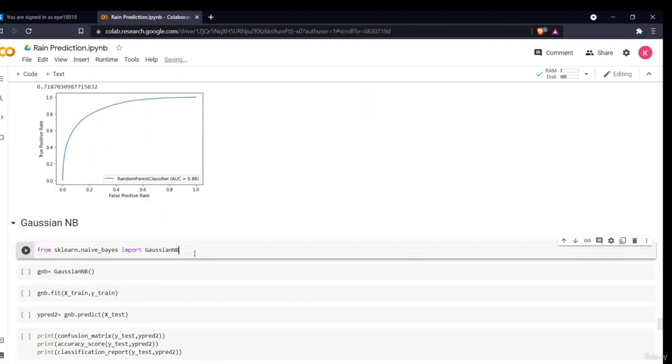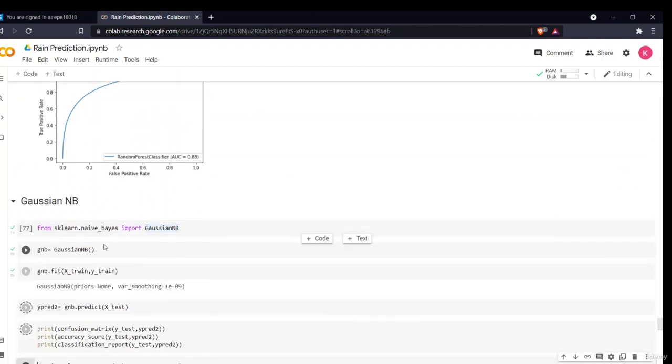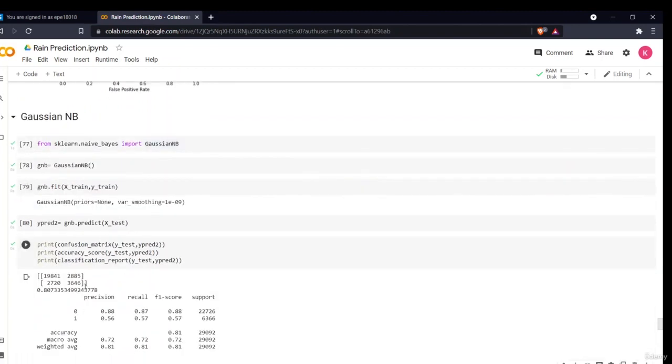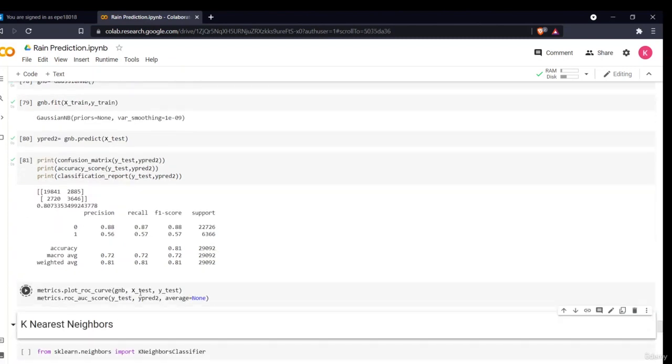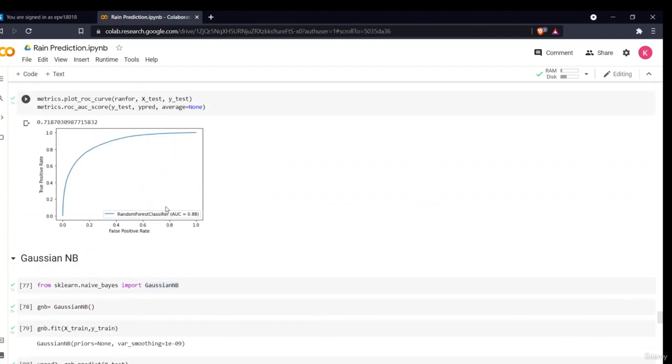Now we'll be using the Gaussian naive Bayes classifier. I'll define my model, fit my model, and predict. As you can see, this model has an accuracy of around 80%. These are the confusion matrix, and the ROC curve we will be plotting. This is our ROC curve, which has a slightly smaller area than the random forest: naive Bayes has an AUC of 0.82, while the random forest has an AUC of 0.88.